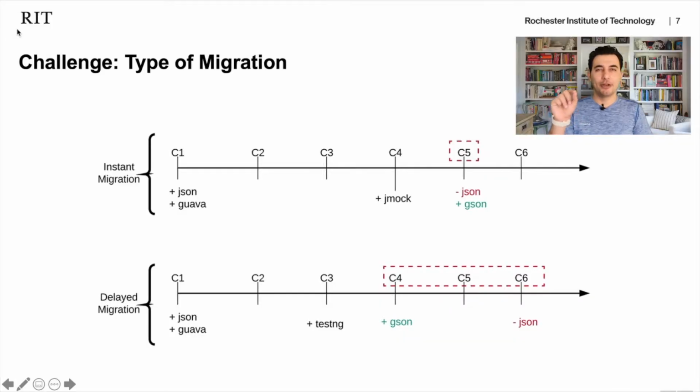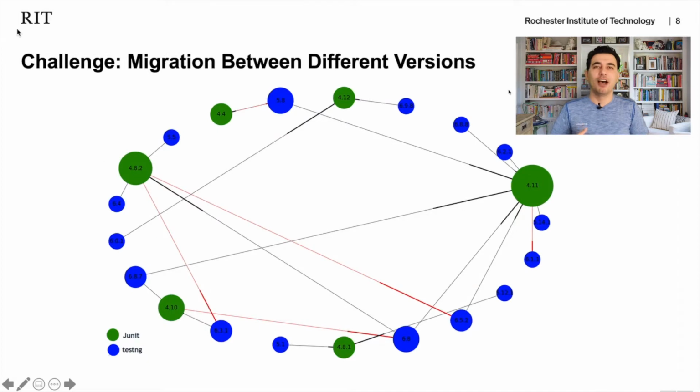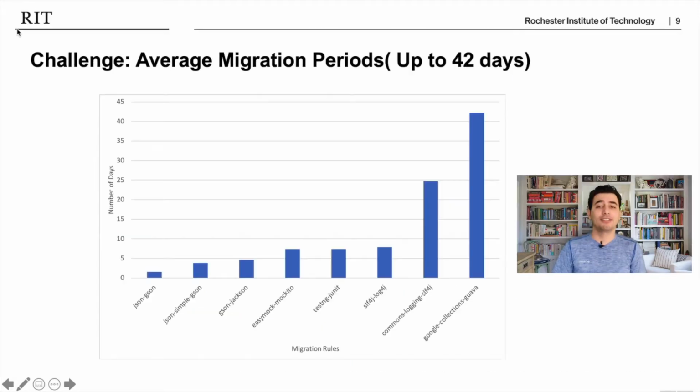There are existing studies that studied the challenges of library migration in code. One of them shows that library migration doesn't happen in one single commit. It could happen in multiple commits. They call it delayed migration. Another study shows that migration happens between different versions. For example, you could see migration happening from 4.4 to 4.3 and others. Migration could happen between any two different versions. You don't have to go from one version to the next. Another study showed that the library migration process could take up to 42 days for a developer to perform a migration from one library to another.